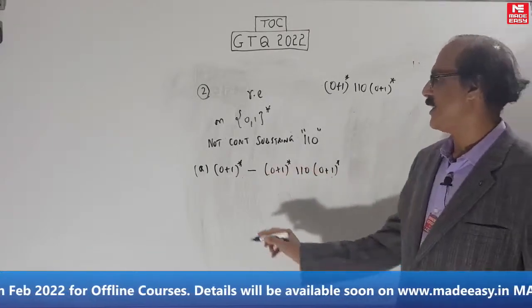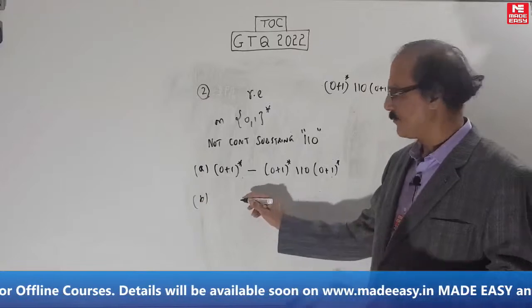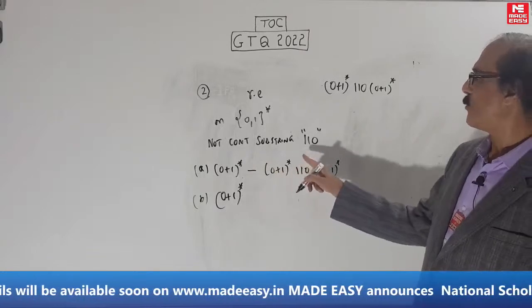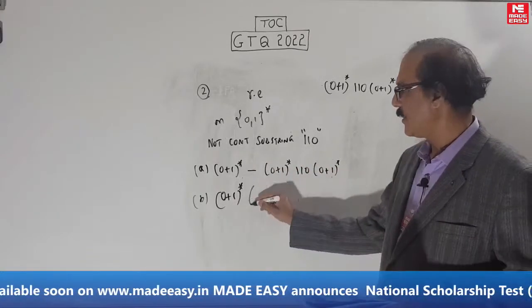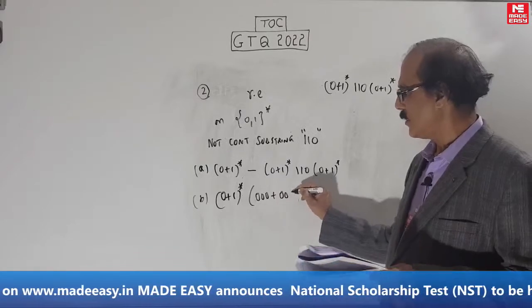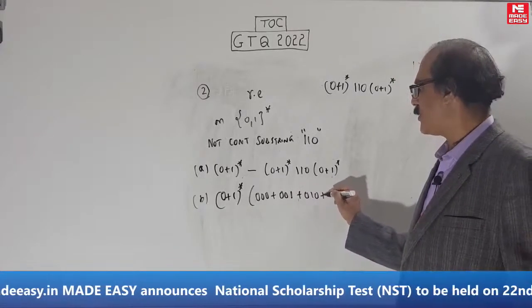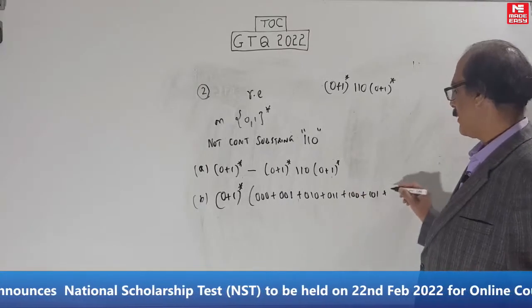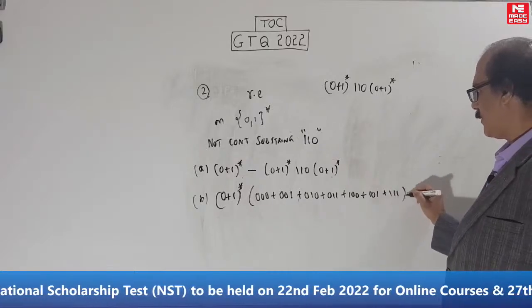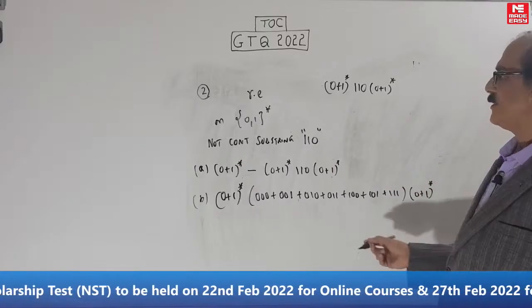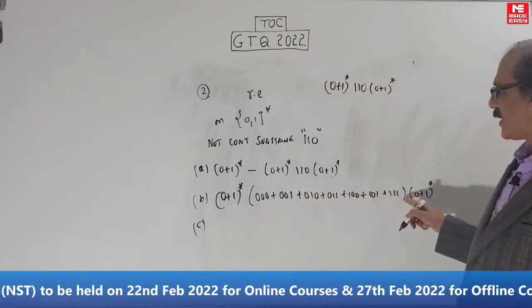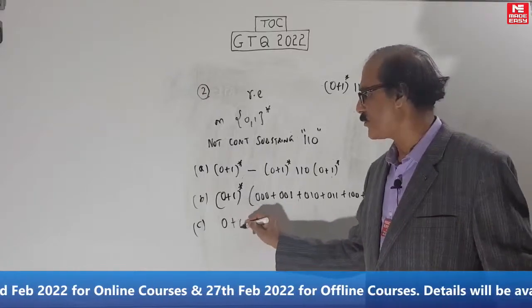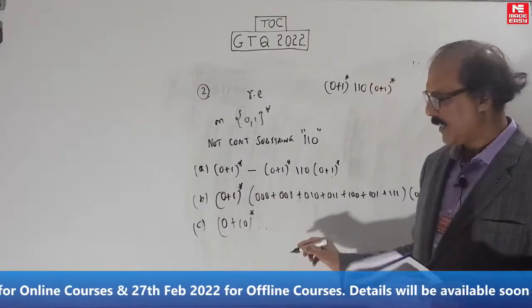Let's take this. Choice A. Choice B. (0+1)*. This is (0+1)* minus (0+1)* 110 (0+1)*. Then (0+1)* into 000, 001, 010, 011, 100, 101. 110 is not written, so 111 into (0+1)*. This is answer B. It means they have written all the 3-bit strings, all 7 of them except 110. Okay. Next, (0+10)* into 1*.